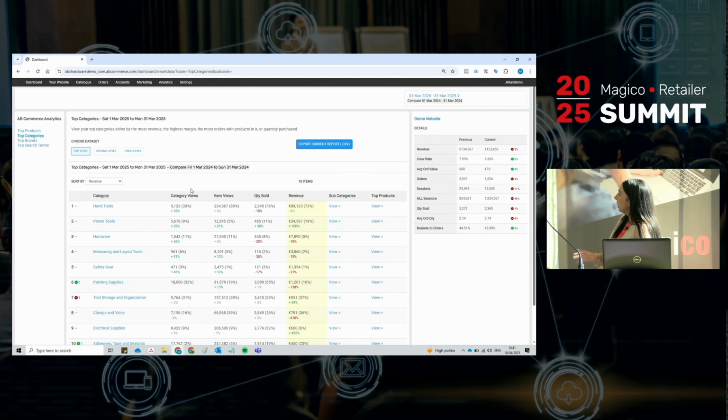In some instances, this is only a month range, but if this was a yearly range, you might be a little bit concerned as to, right, I have one category here that is giving me 73% of my revenue. If something happens with that category, if somebody else in my market becomes more competitive than me, will my revenue drop if it has taken up 70% of my revenue, which is very important.